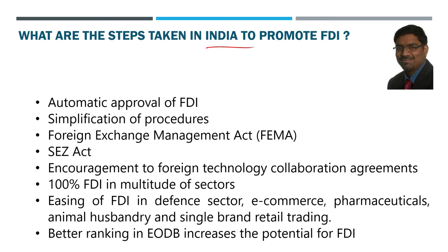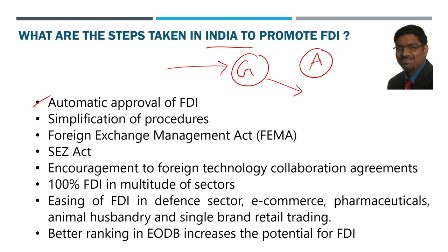So many things are there, but we are just listing some of them. First thing first, we have now made it automatic approval of FDI. There used to be earlier a government route. There is something called a government route and there was something called an automatic route. Earlier there were some industries which could enter into India only after the government approval was given.